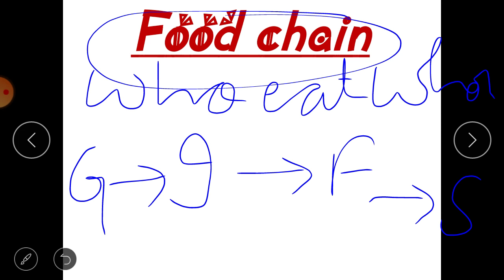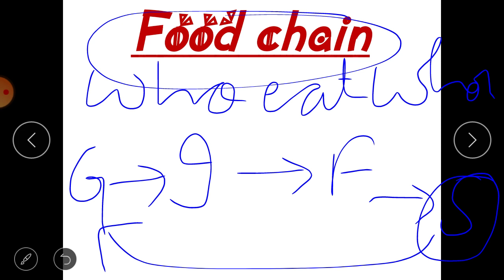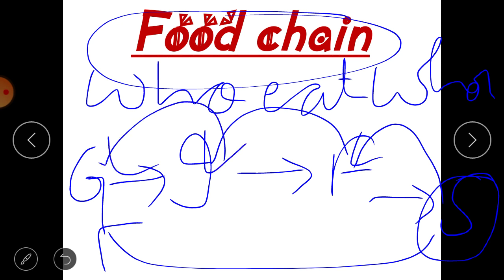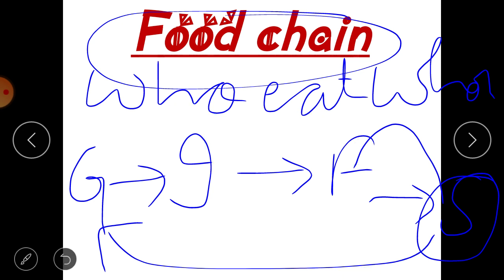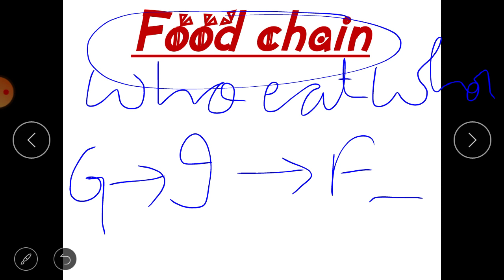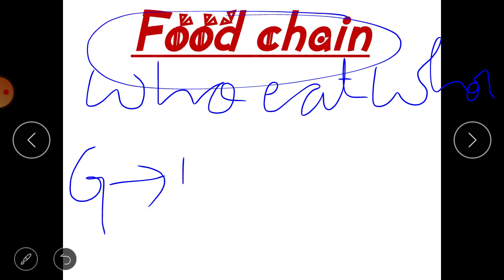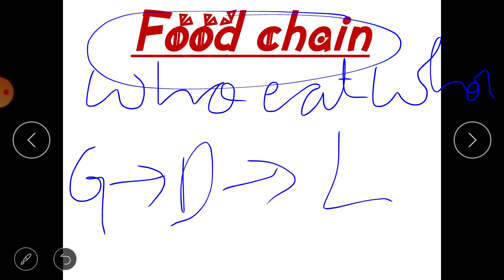Here as we see, snake does not directly depend on grass for its food. Snake depends on frog for its food, frog depends on insects, and insects depend on grass. So in this way we can see that snake indirectly depends on grass for its food. In the same way, we can take one more example, where grass is eaten by deer and deer is eaten by lion. So this is a simple food chain.